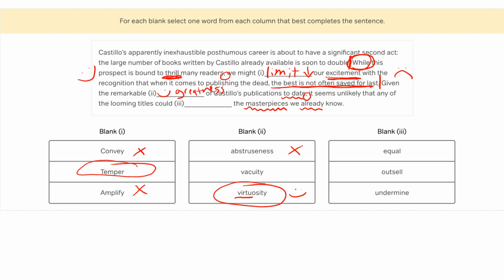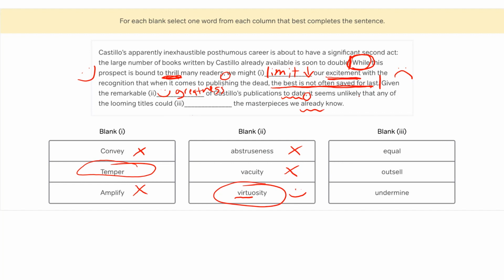So vacuity is like empty-headedness, or empty of thought, right? So again, not something that would describe these publications in a favorable light, right? This is not a positive word. So again, not gonna be a great pick. Now, again, even if we didn't know those words, virtuosity is one that we can guess using words that may be more familiar. All right, blank 2, let's move on to blank 3.